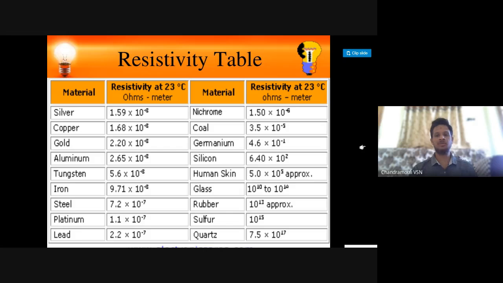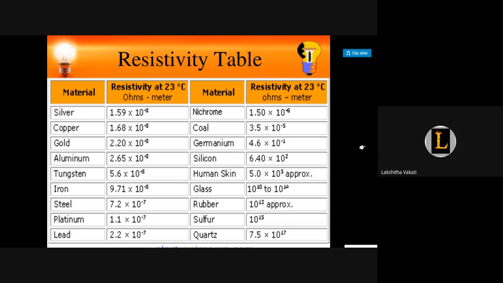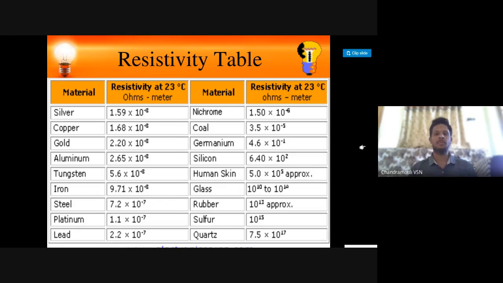Is the resistivity more or less than 3.5 into 10 to the power of minus 5? Less value, but compared to these metals, it is more. The highest resistivity in the given table is for which material? Which material is having high resistivity?